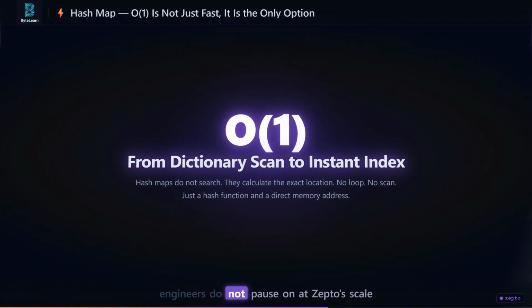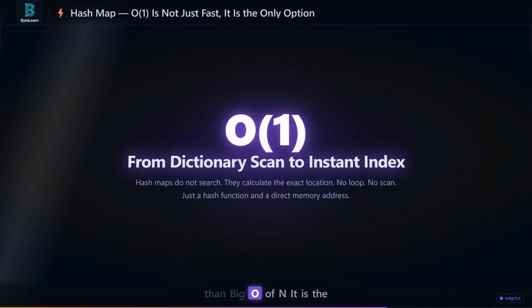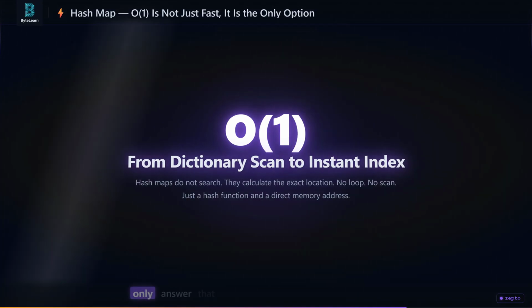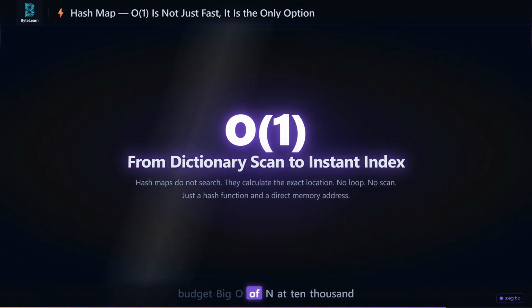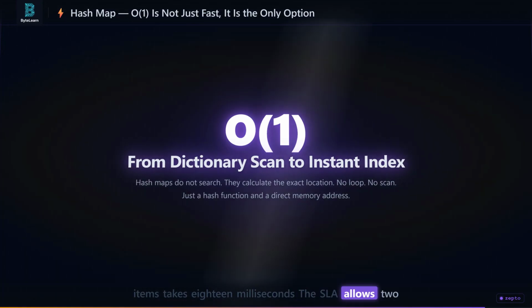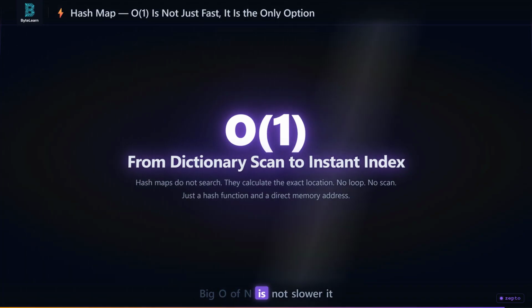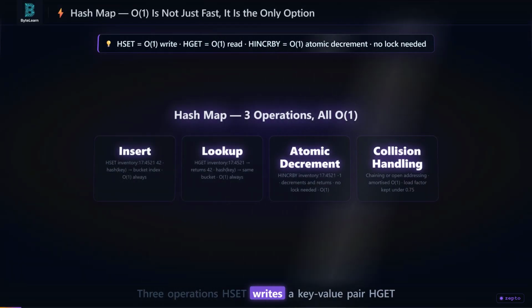Now here is the part most engineers do not pause on. At Zepto scale, big O of 1 is not just faster than big O of n. It is the only answer that fits inside the 2 millisecond latency budget. Big O of n at 10,000 items takes 18 milliseconds. The SLA allows 2. Big O of n is not slower. It is structurally impossible.